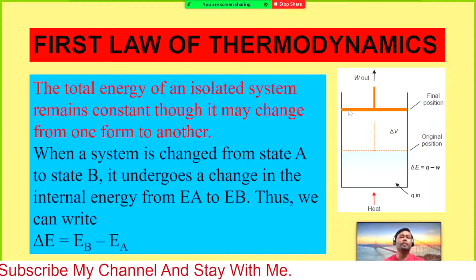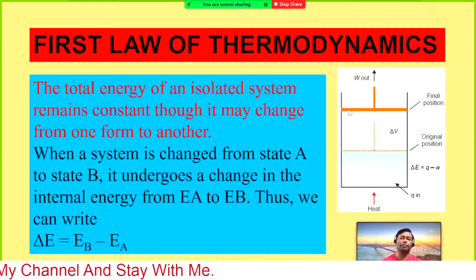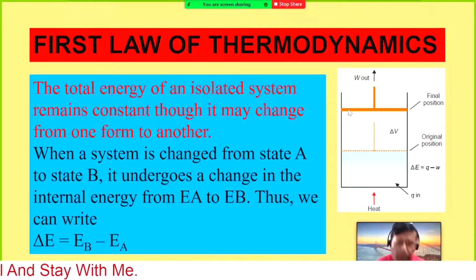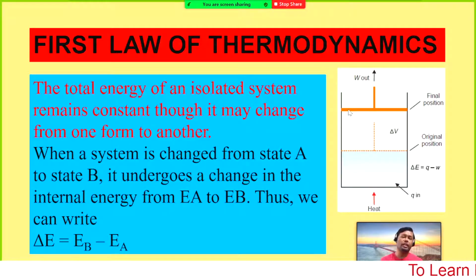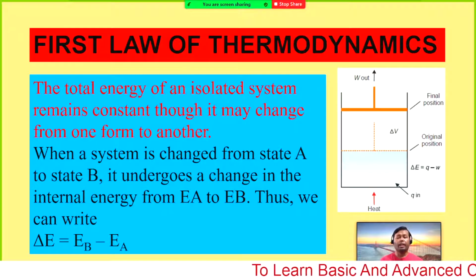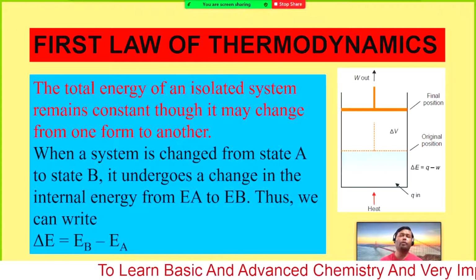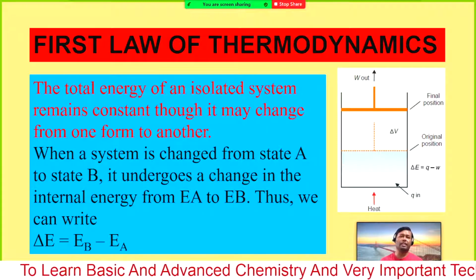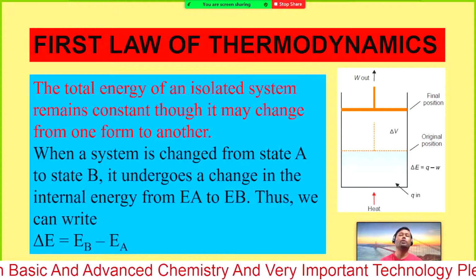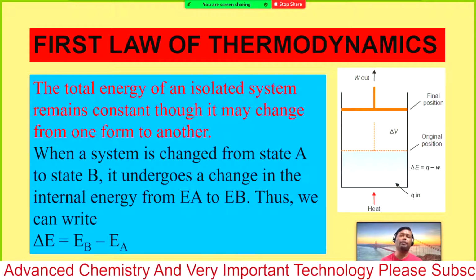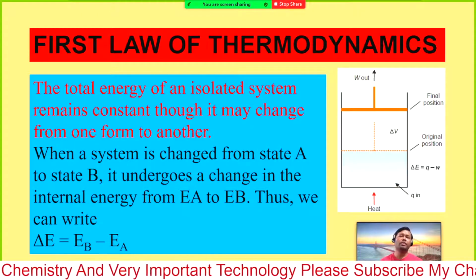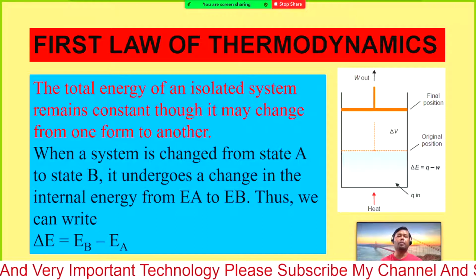So that means this is an isolated system. I have defined three different types of systems: isolated system, open system, and closed system. In the first class I defined them. If many of you were not present in the first lecture, I would recommend you to watch the YouTube video. In the first and second lectures I have already given you the videos.